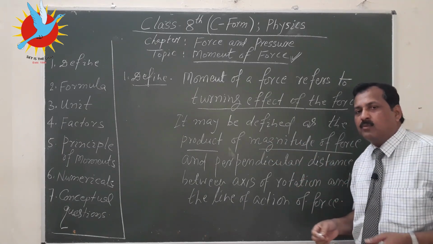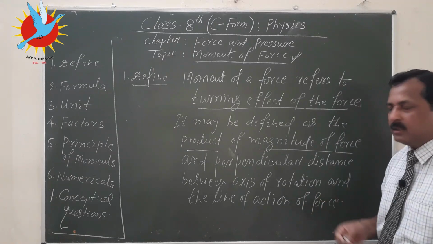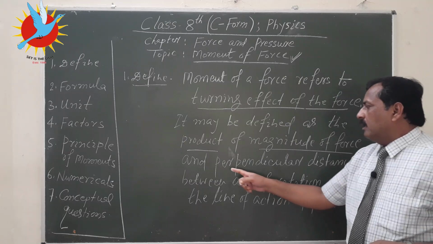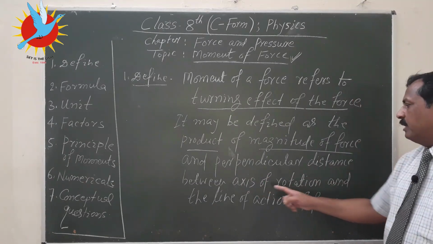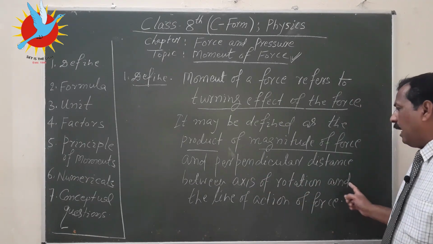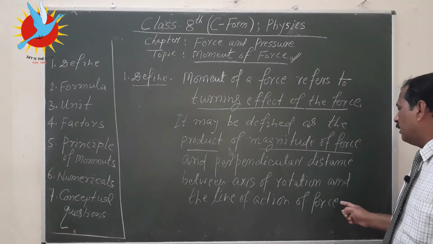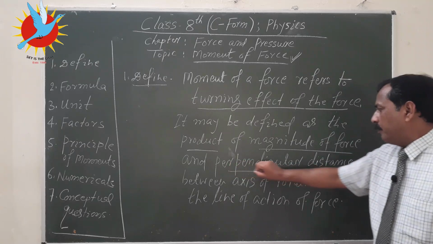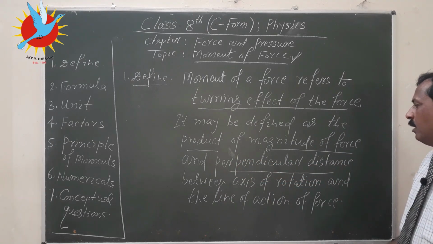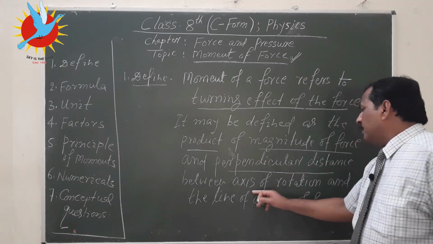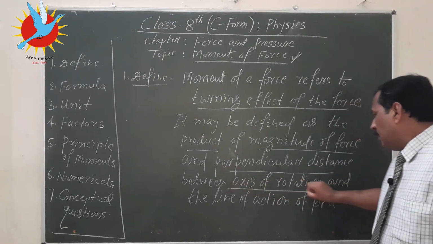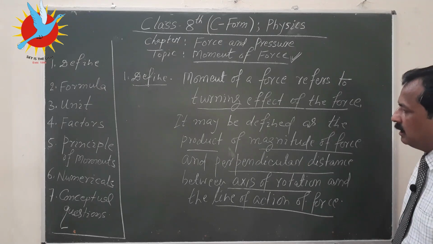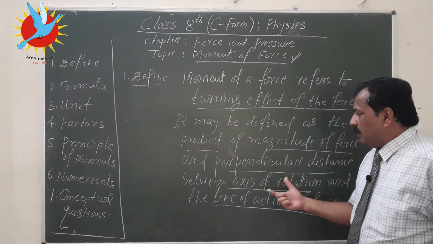So, force is a vector quantity, it has direction, it has magnitude. So, magnitude of force and perpendicular distance between axis of rotation and the line of action of force. You have to understand this part, that is perpendicular distance between the axis of rotation and the line of action of force. So, we are coming to this part.